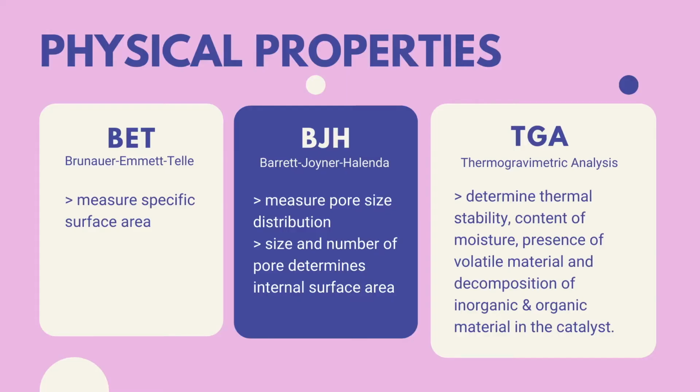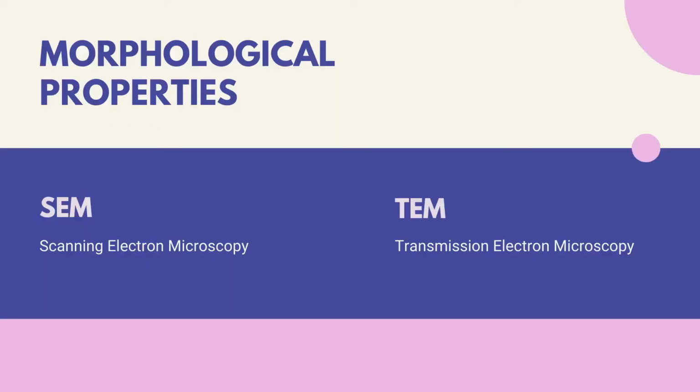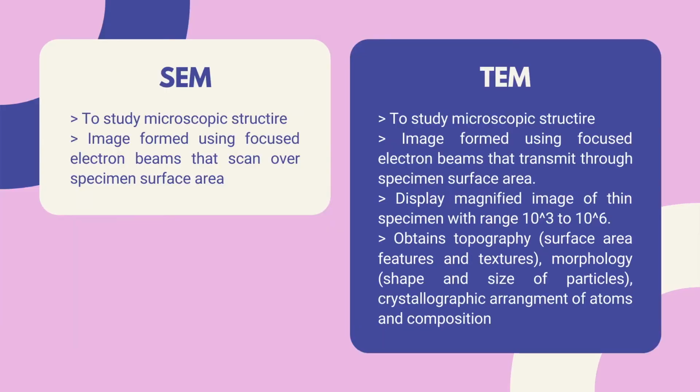For physical properties, there are 3 characterization techniques, which are BET, Brunauer-Emmett-Teller, BJH, Barrett-Joyner-Halenda, and TGA, thermogravimetric analysis. The last properties, which are morphological properties, have 2 types, which are SEM, scanning electron microscopy, and TEM, transmission electron microscopy.